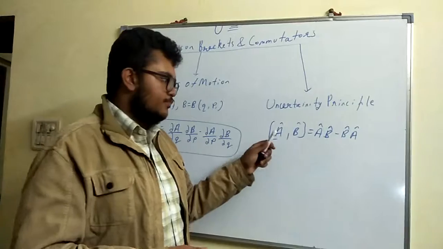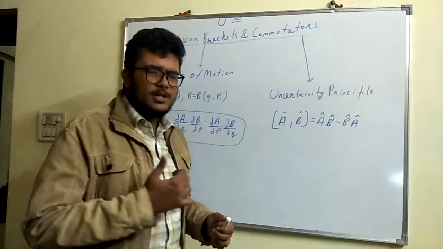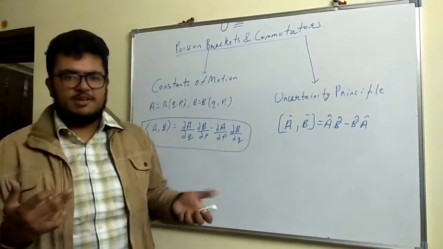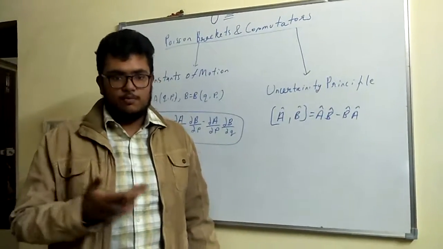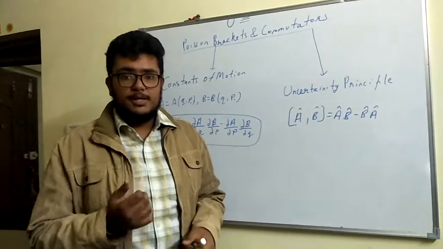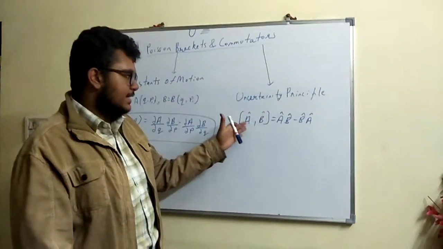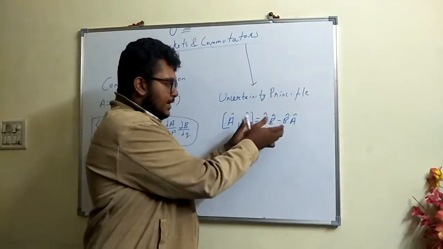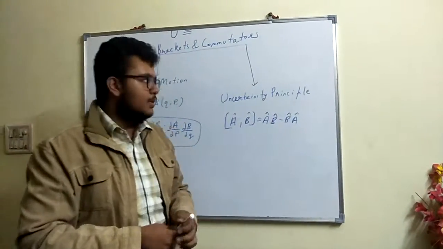And the uncertainty principle and commutators are very well known and very well related to each other. Commutators are actually purely mathematical quantities, that is, they were not first devised in physics, in contradiction to Poisson brackets, which were obviously devised in physics. Commutators could be of two matrices as well, because matrices are in general non-commutative. So the commutator of two matrices or two operators is basically this: the two matrices or operators multiplied in a certain order and then subtracted in the reverse order.